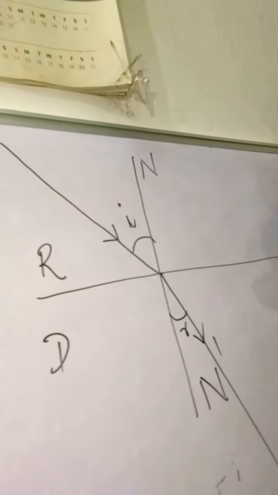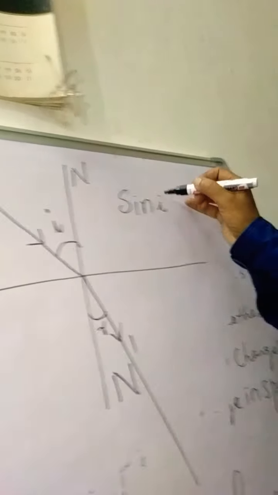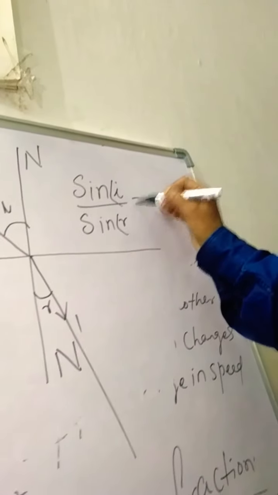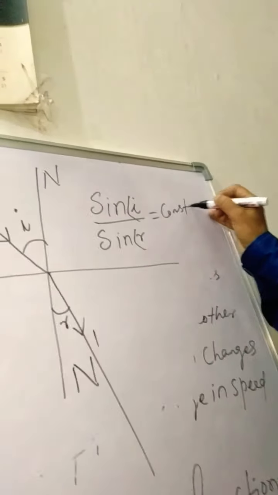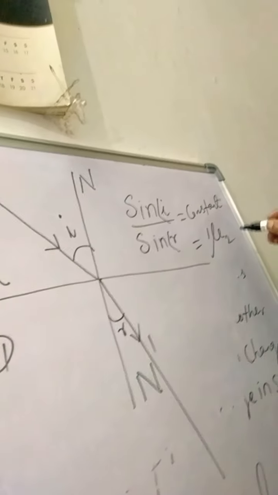This is r. Now according to the second law of refraction, sin i by sin r is a constant. That constant is called mu. This is medium 1, and this is the refractive index of medium 2 with respect to 1.